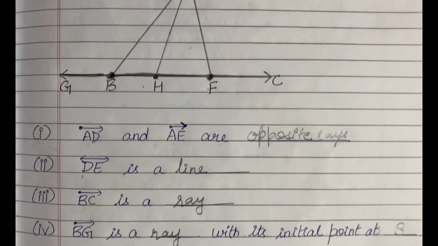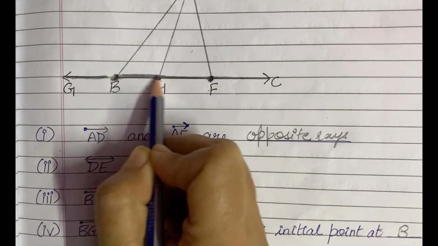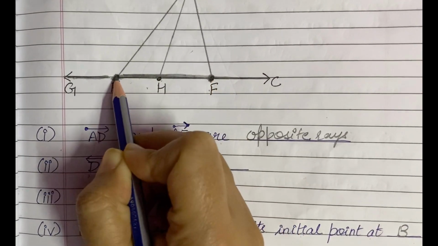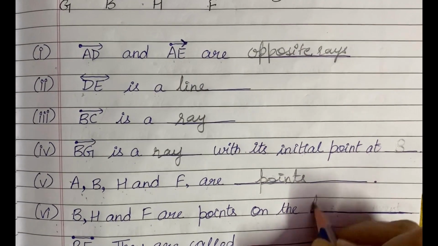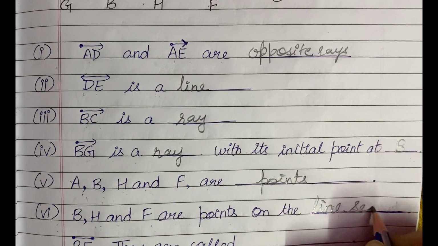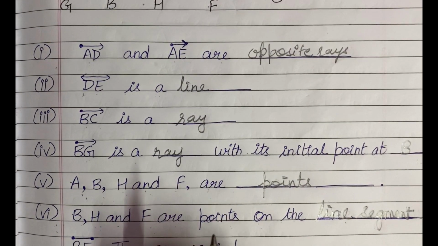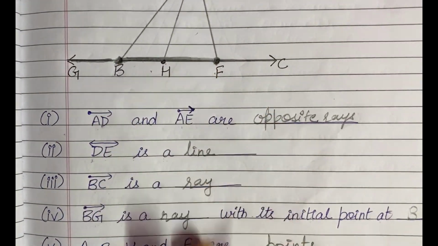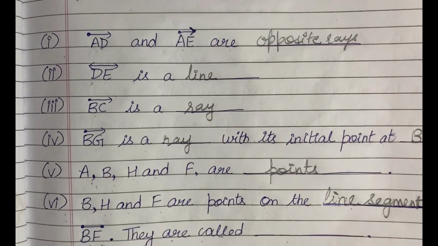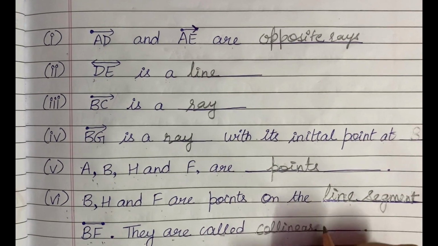Now see the figure. B, H and F are the points on the line segment BF. So here in the first blank we will write line segment, and see these 3 points are lying on the same line segment. So they are called collinear points. Hopefully it is clear to you.